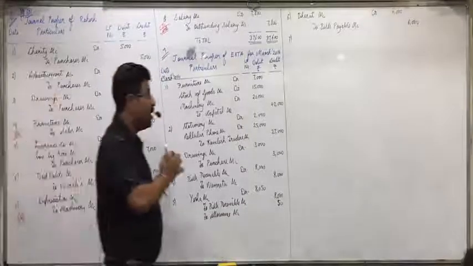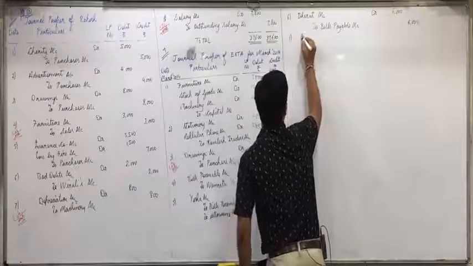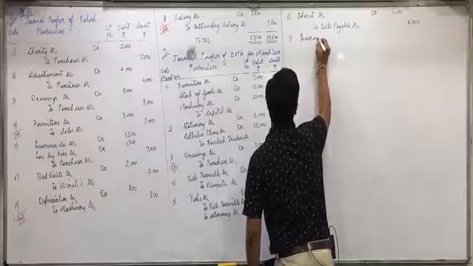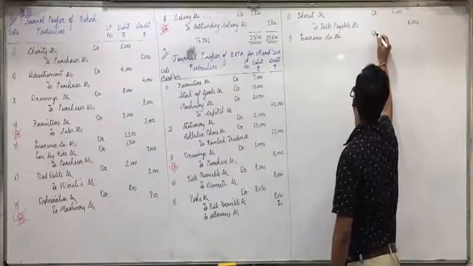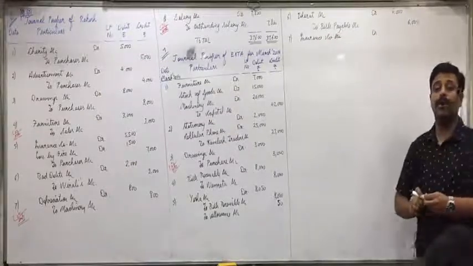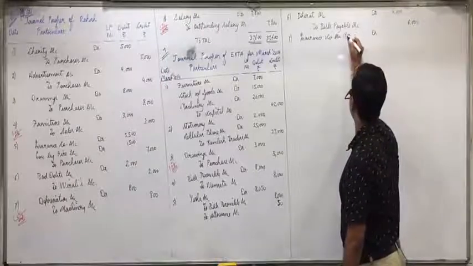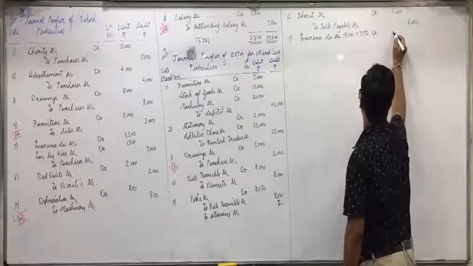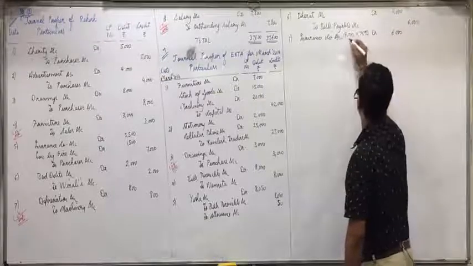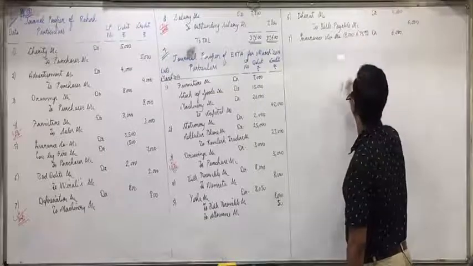Correct. Insurance claim is receivable, debit the receivable, so insurance company account debit. Here you can show it in bracket, 8,000 into 75%. 6,000 is the insurance claim to be received.